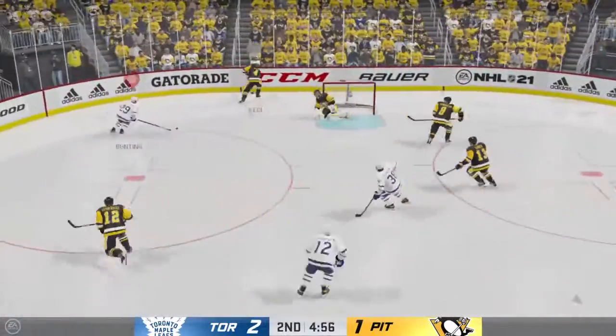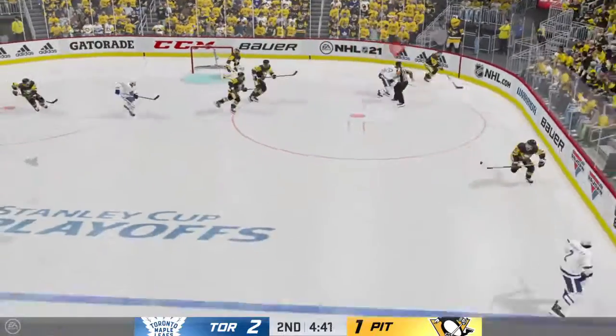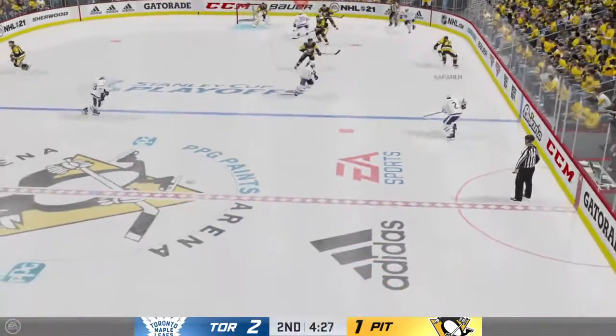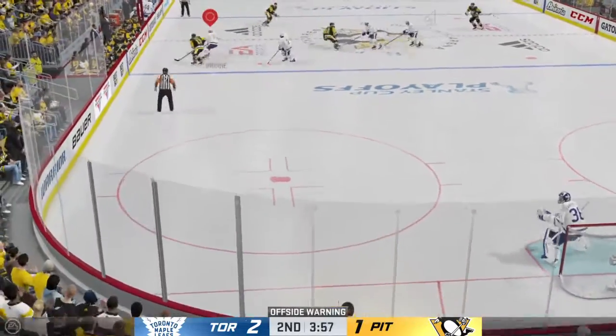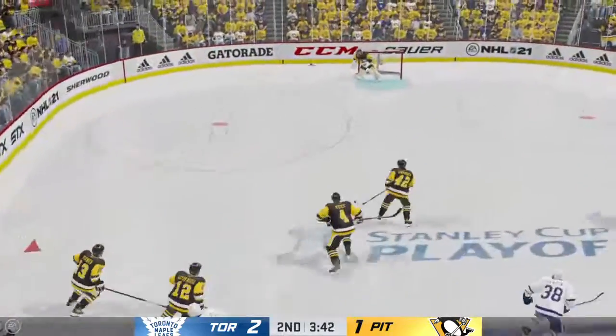Second period. Toronto leading again, 2-1. Ceci with it. Pittsburgh in their own end. Dumoulin to Kapanen. He's taken down by a heavy collision. Now the Penguins, Tanev. Brody back to it. He plays it down the ice.